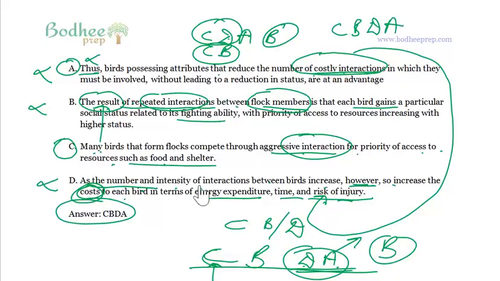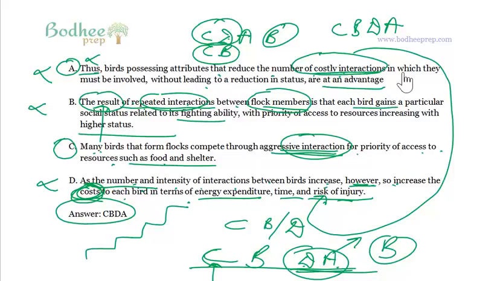D speaks of the cost, and B speaks basically of the result of this aggressive interaction. The result of the repeated interaction between flock members is that each bird gains a particular social status related to its fighting ability, with priority of access to resources increasing with higher status. So depending upon your ability to fight, your status keeps on increasing. And as the number and intensity of interaction between birds increase, so increases what? The cost. And therefore birds possessing attributes that reduce the number of costly interactions in which they must be involved are at an advantage.